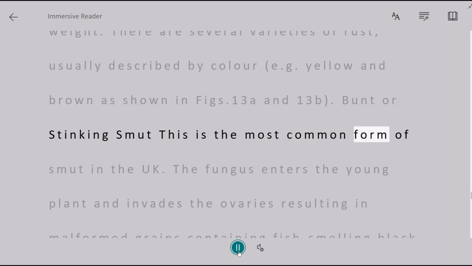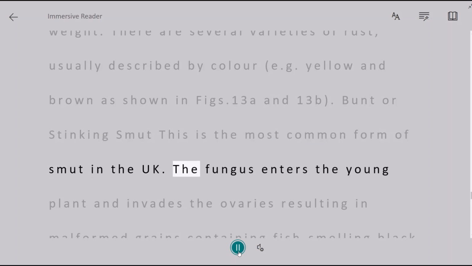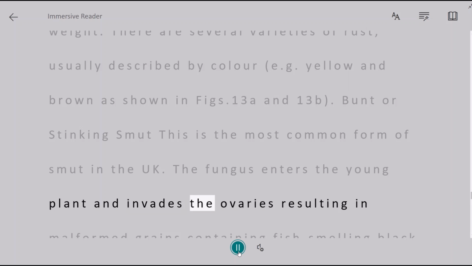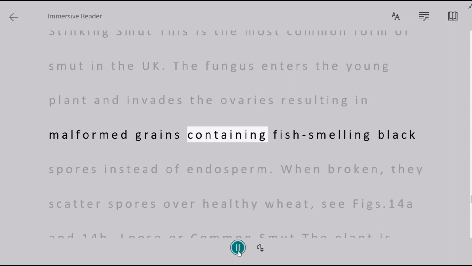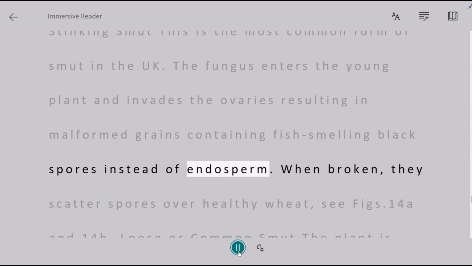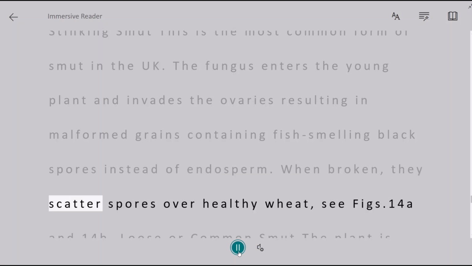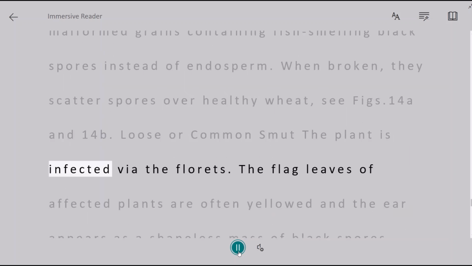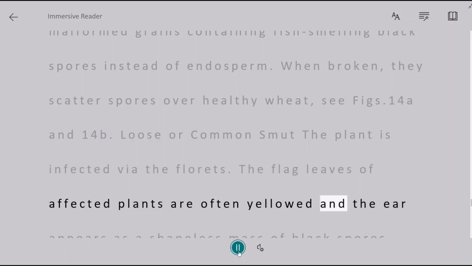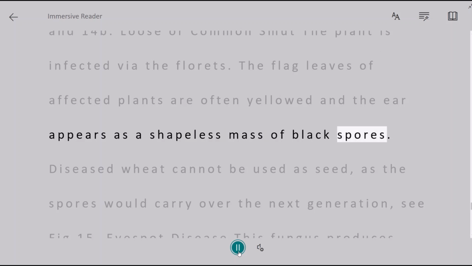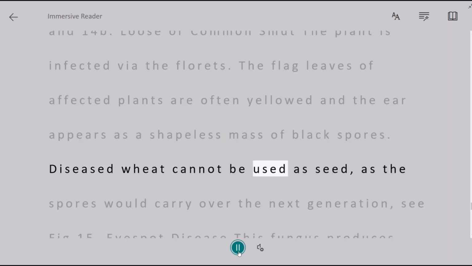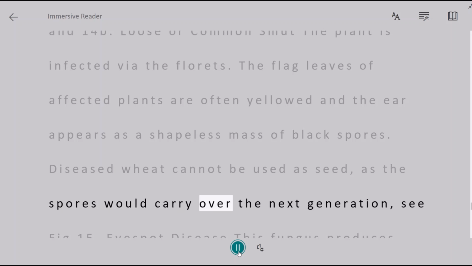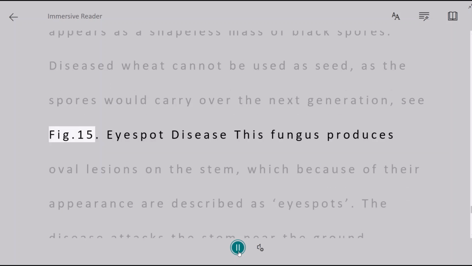Burnt or stinking smut. This is the most common form of smut in the UK. The fungus enters the young plant and invades the ovaries, resulting in malformed grains containing fish-smelling black spores instead of endosperm. When broken, they scatter spores over healthy wheat, see Figs. 14a and 14b. Loose or common smut. The plant is infected via the florets. The flag leaves of affected plants are often yellowed and the ear appears as a shapeless mass of black spores. Diseased wheat cannot be used as seed, as the spores would carry over to the next generation, see Figure 15.